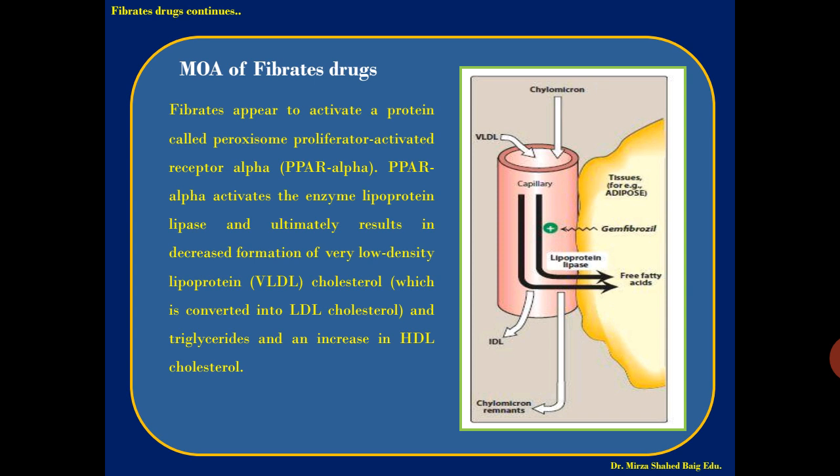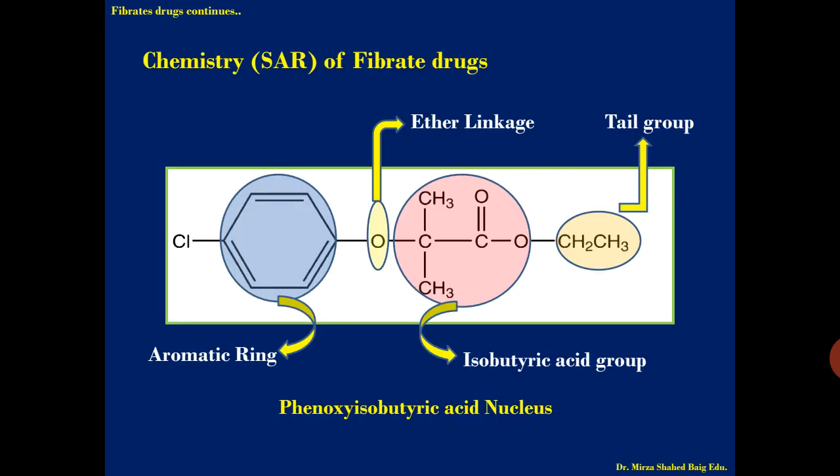In the general conversion, the one below, IDL and chylomicron remnants are not forming, because the maximum part of chylomicrons and VLDL is converted to free fatty acids. So there is no chance of forming IDL or other chylomicron remnants like LDL, and there is a decreased level of IDL and chylomicron remnants. That is why we said just now that it is very effective in type 3 dysbetalipoproteinemia. So this is the complete mechanism of action of the fibrates.